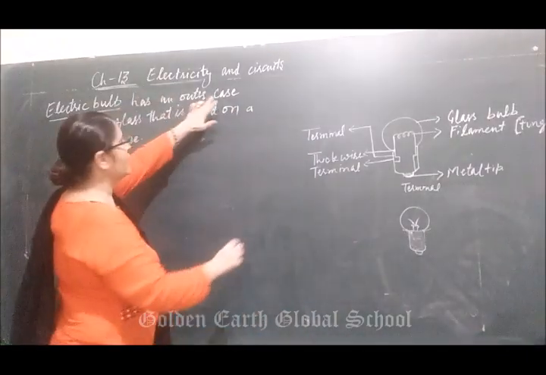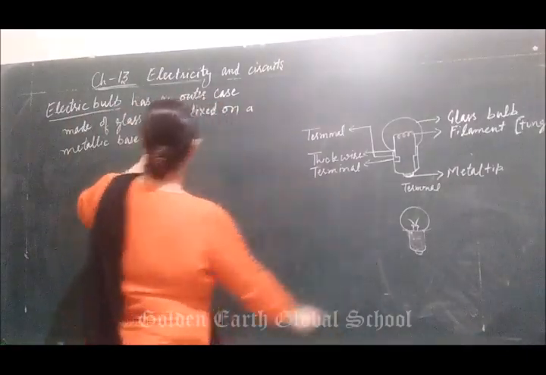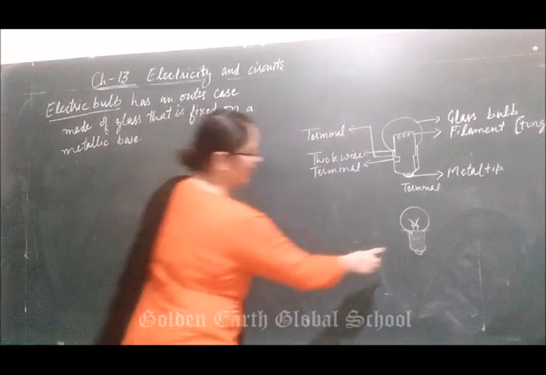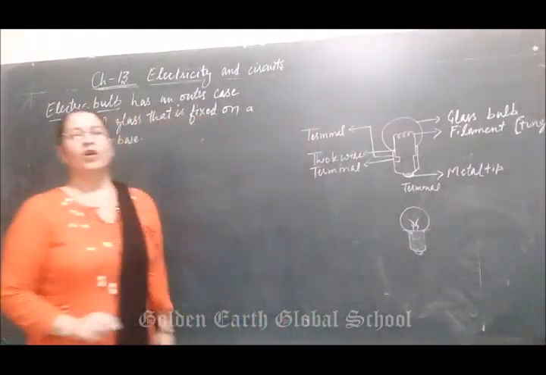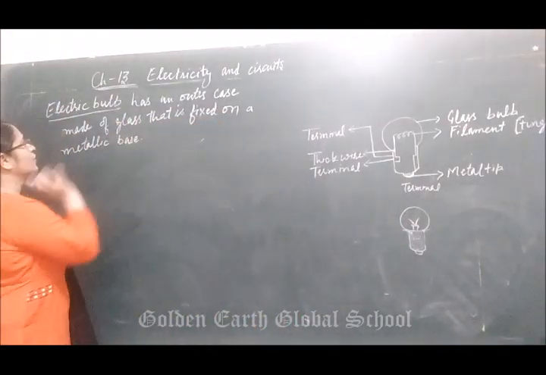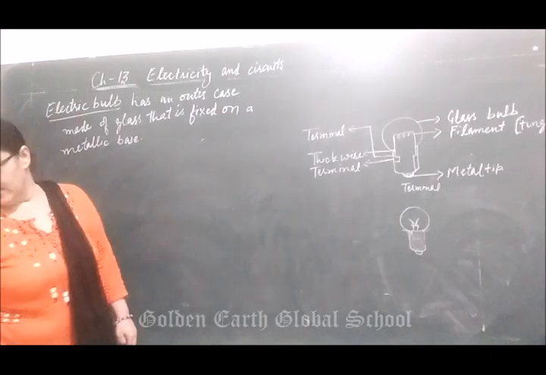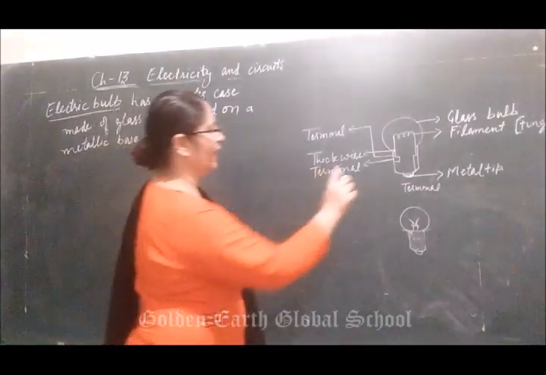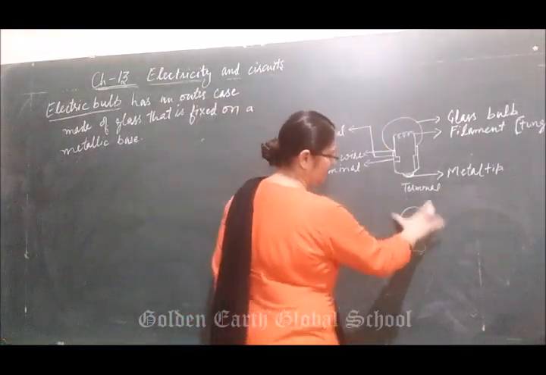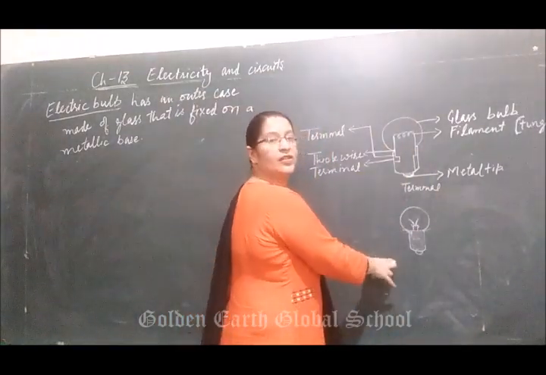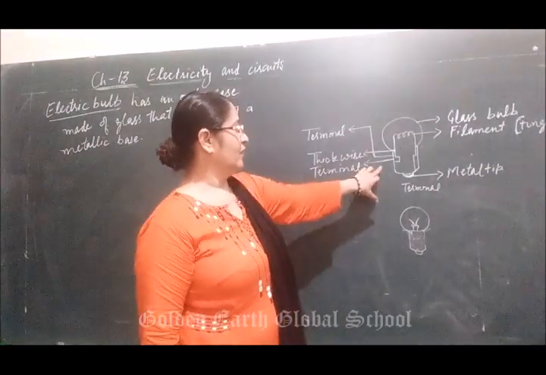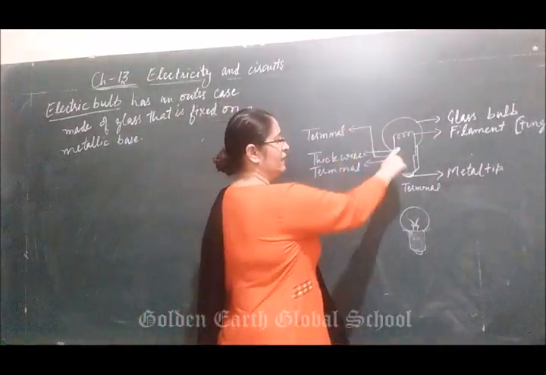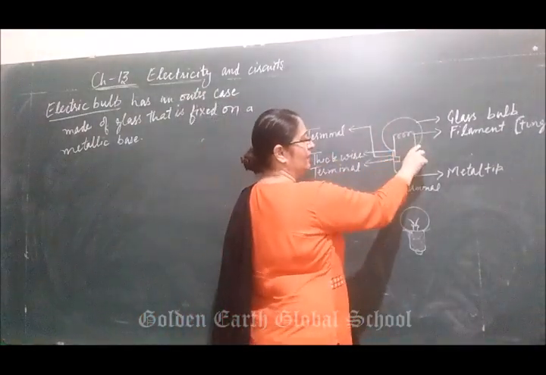Understood? That is an outer case made of glass that is fixed on a metallic base. Now we are going to do the structure of an electric bulb. So it consists of a tiny... This is the internal structure. This is the outer structure. Internal structure: see, first this is the glass bulb.